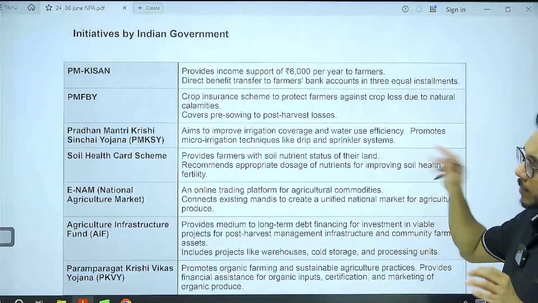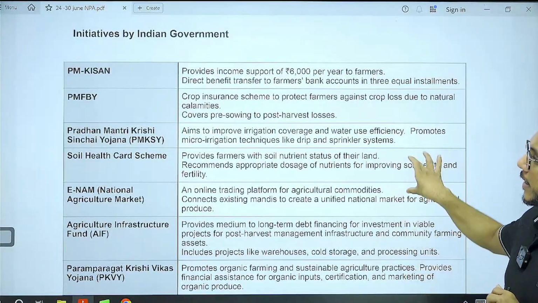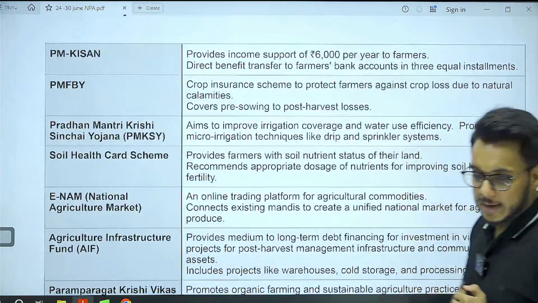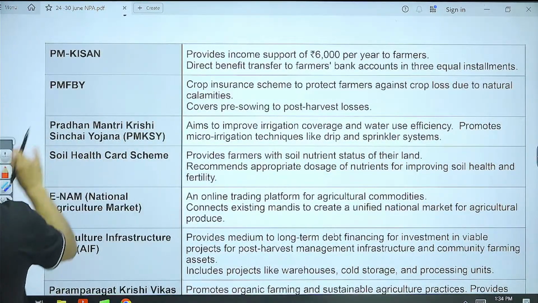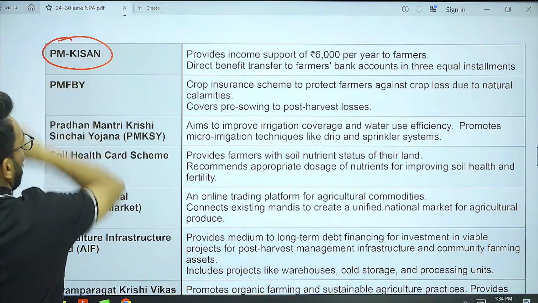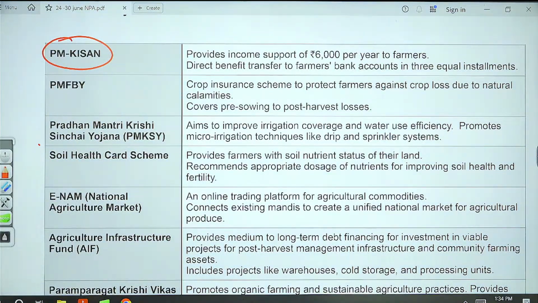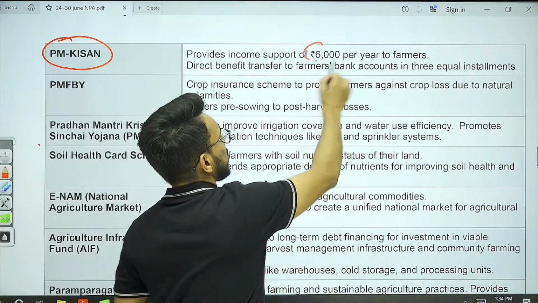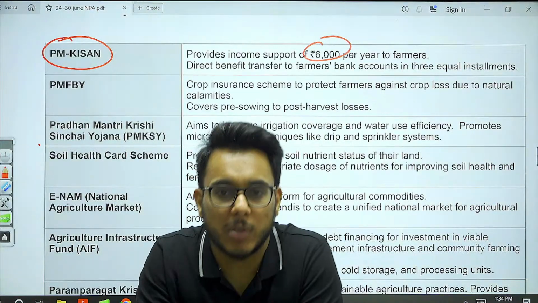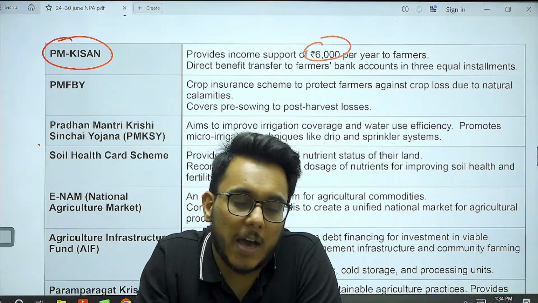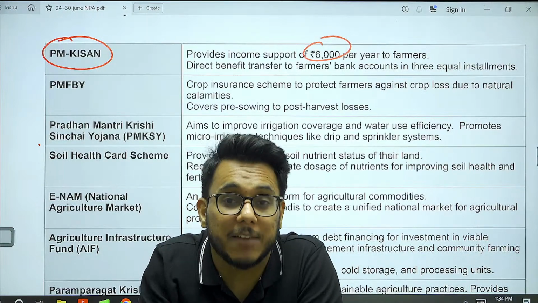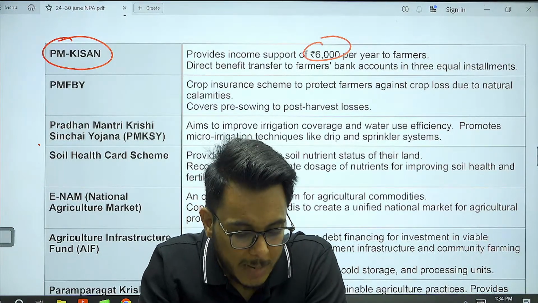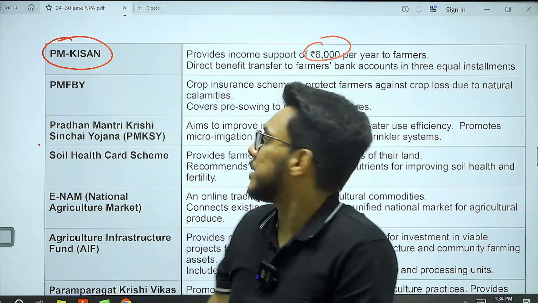Now here we have some of the initiatives undertaken by the government of India. What are the initiatives that have been taken by the government? Number one we have here is PM Kisan. PM Kisan provides 6,000 rupees of income support to the farmers, so that the farmer can use this income to buy high quality inputs such as seed, fertilizer, etc.